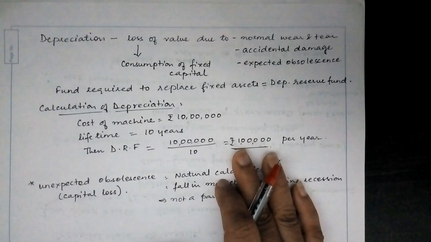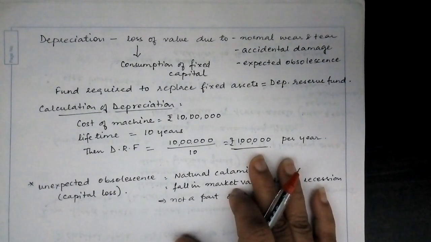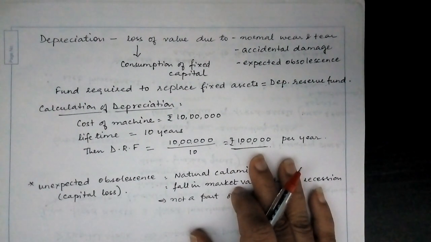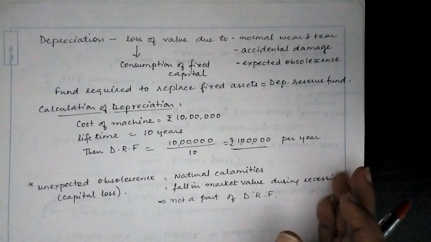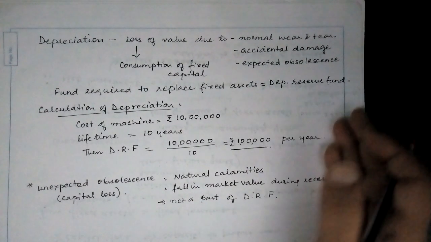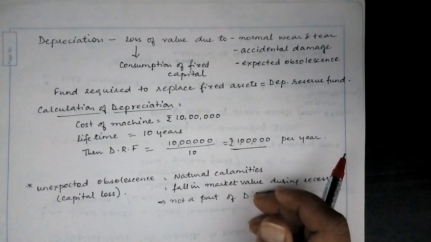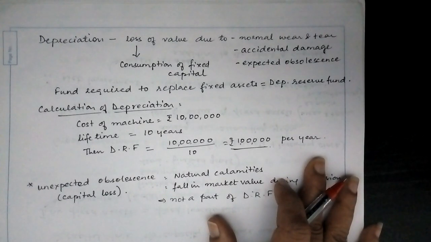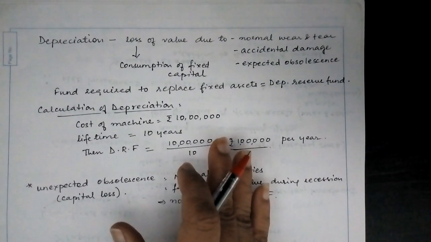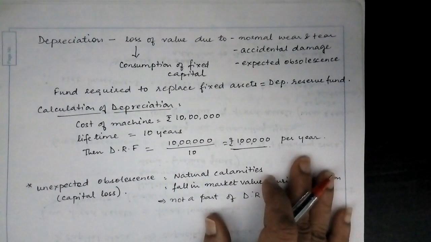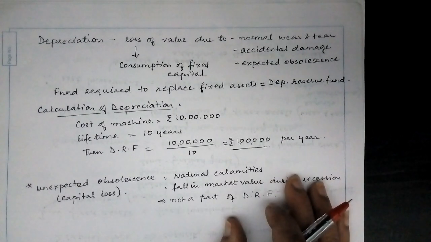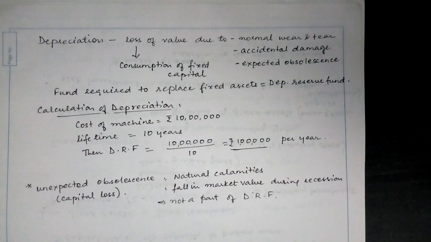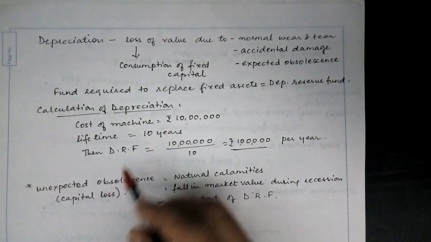So, what will happen in the economy? The gross investment would tend to fall. This leads to a fall in the level of output because of the depreciation, and the level of income and employment will also fall. When this falls, it leads to an economic slowdown, and the economy might be caught in a low level equilibrium trap. So, the depreciation reserve fund has a very important role to play.